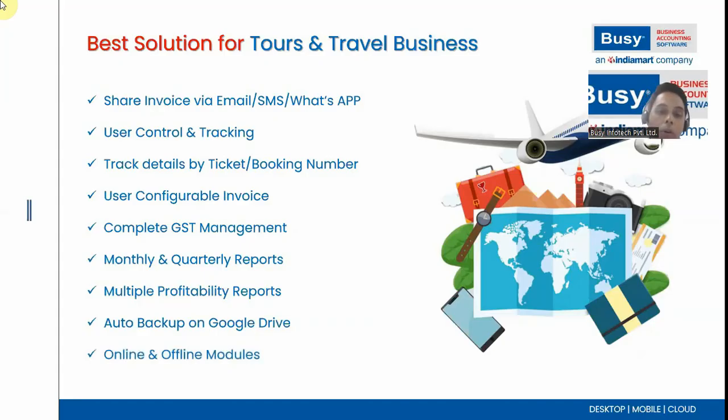Online and offline module. In our Busy software, we are giving both online and offline software. If you require to access Busy software in the cloud also, you can use our cloud version, or you can say Busy online software. So from anywhere, anytime, you can operate the Busy software and do the transactions. The data will not be stored in your systems, and you need not install the license in your system. Busy will provide the cloud server with a proper ID and password, so that you can access the cloud server and do the transactions.